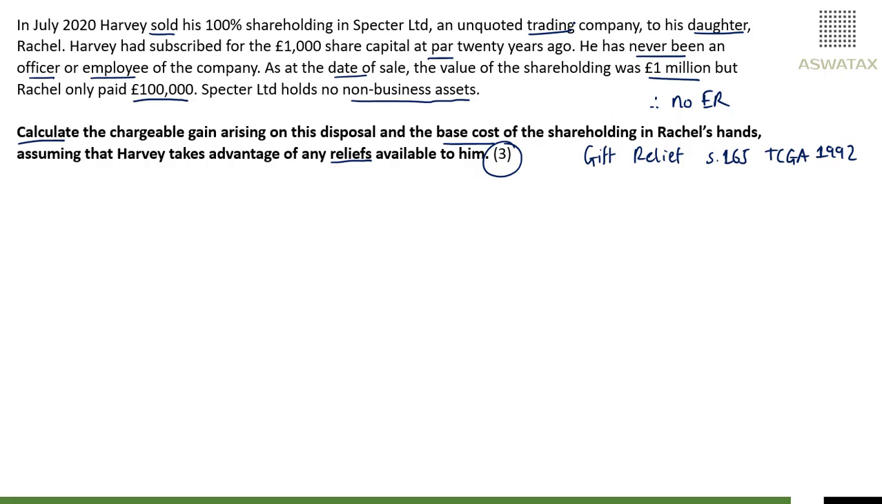Why? Because it is an unquoted trading company. So because it is a trading company, gift relief will be available, and full gift relief is available. Why? Because Spectre Limited holds no non-business assets. So as you know, if there were some non-business assets, the gift relief would be apportioned accordingly. So to begin with, we can calculate the chargeable gain arising on the disposal. Who is making the disposal? Harvey.